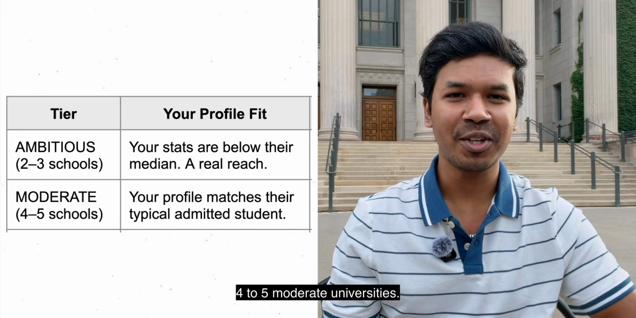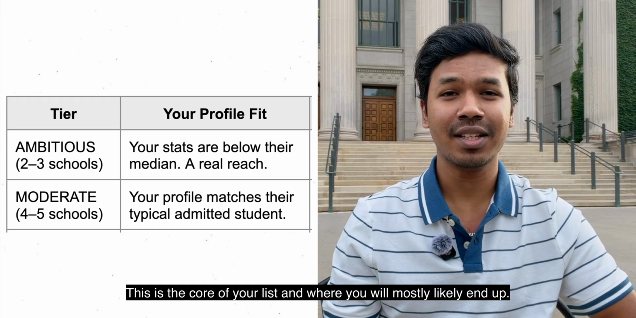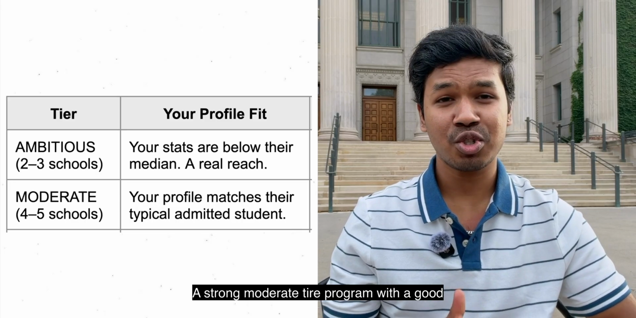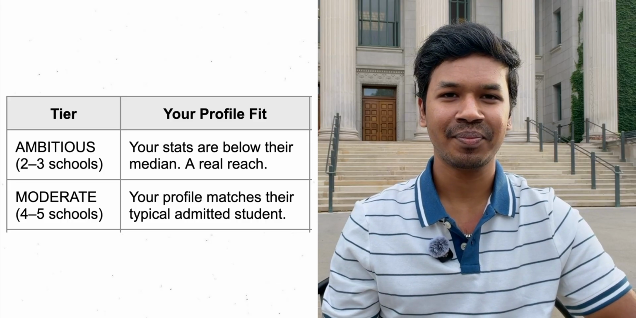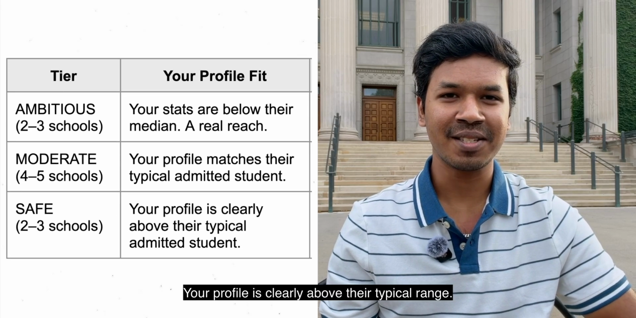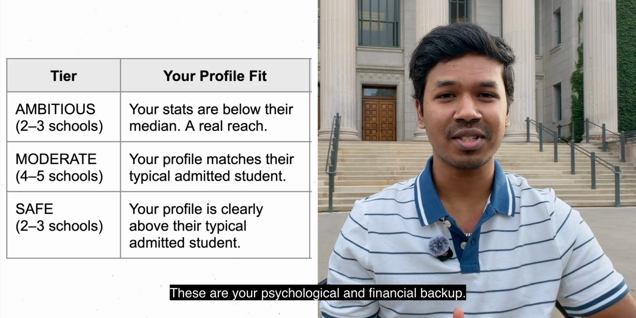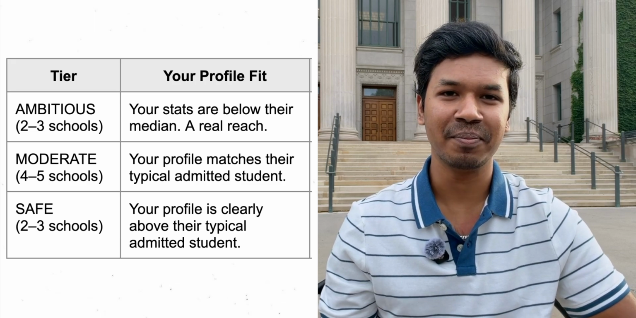4 to 5 moderate universities. Your profile matches their typical admitted student. This is the core of your list and where you will most likely end up. A strong moderate tier program with good funding is genuinely excellent. 2 to 3 safe universities. Your profile is clearly above their typical range. These are your psychological and financial backup. Always include at least 2, never skip them.